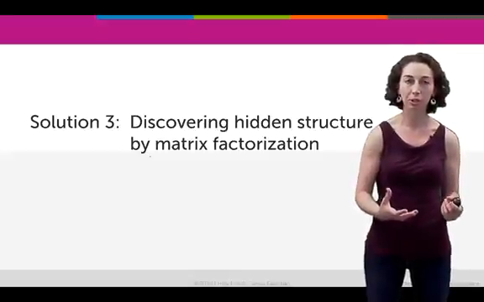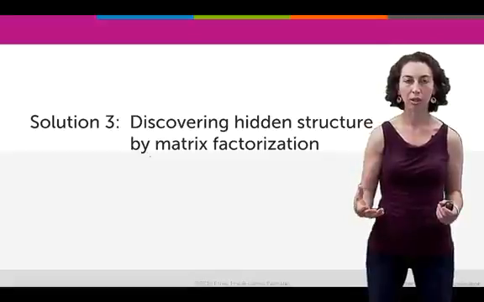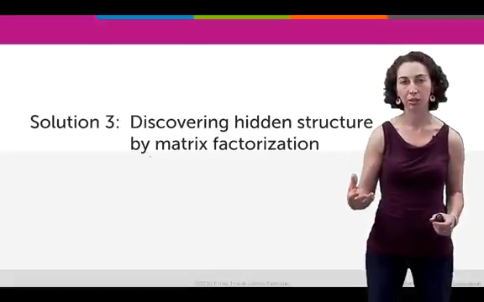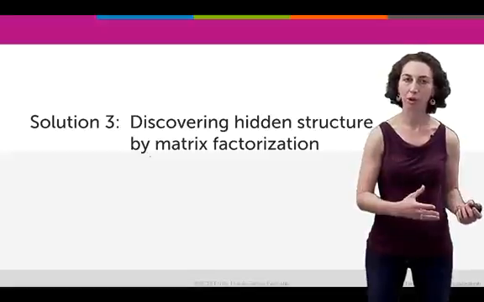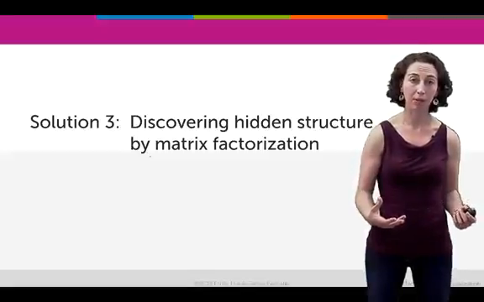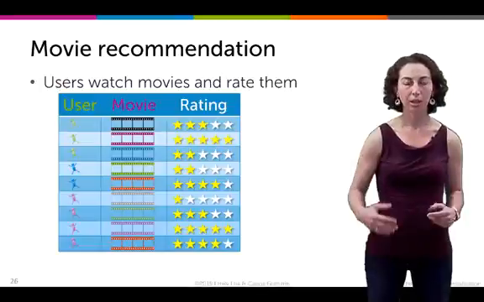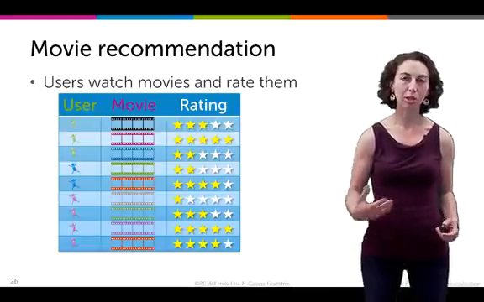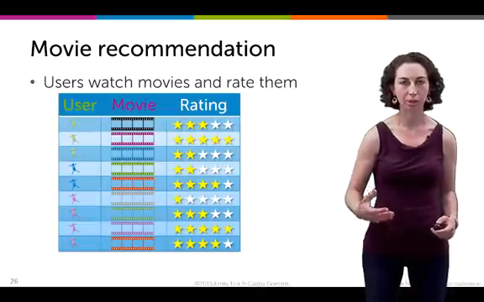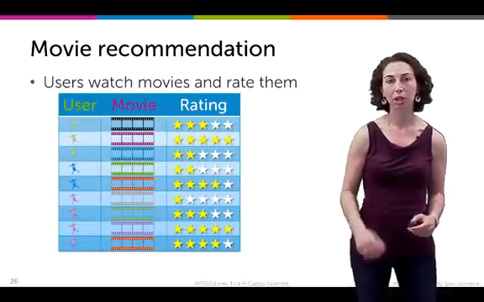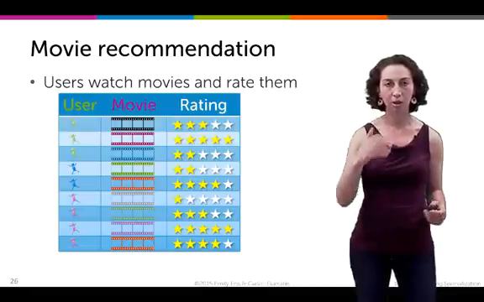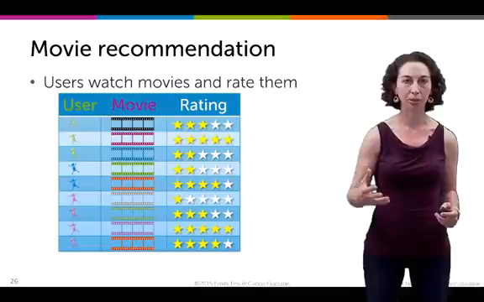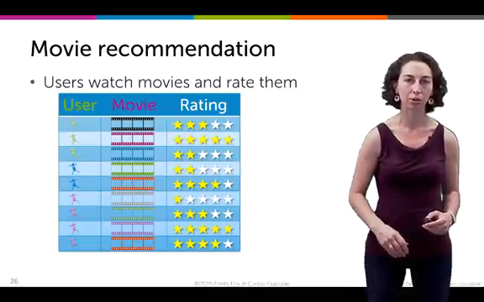So we have some set of features for the user and the product. But here, we'd like to be able to learn these features from the data, and that'll help us cope with the problems we talked about where we might not have features available. And in addition, we'd like to take into account interactions between users and items, just like we did in the co-occurrence approach. And so we're going to discuss this in the context of a movie recommendation task because it's very intuitive to talk about this application for the methods that we're going to describe.